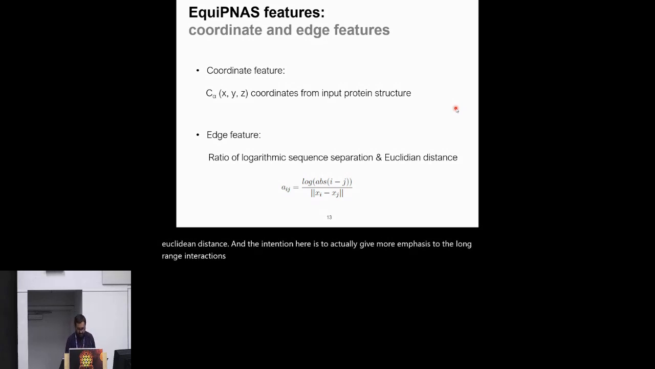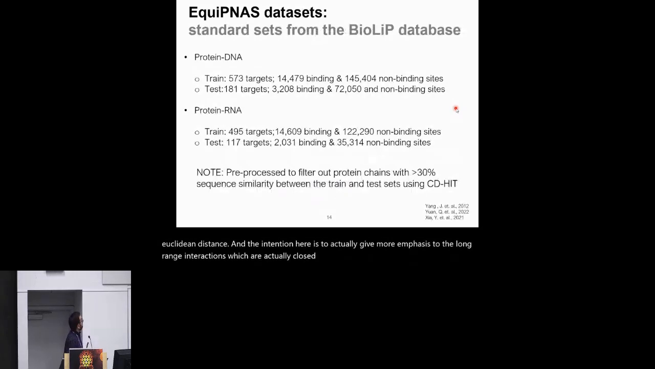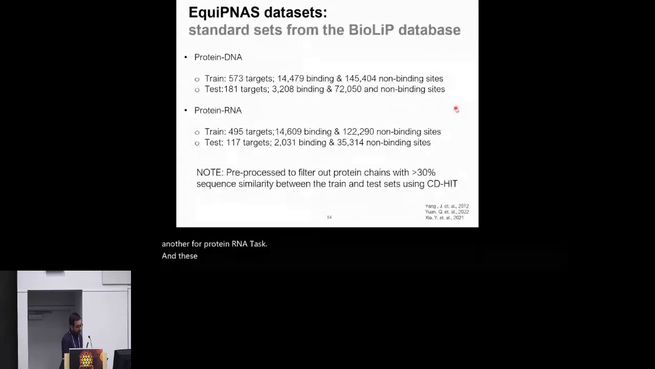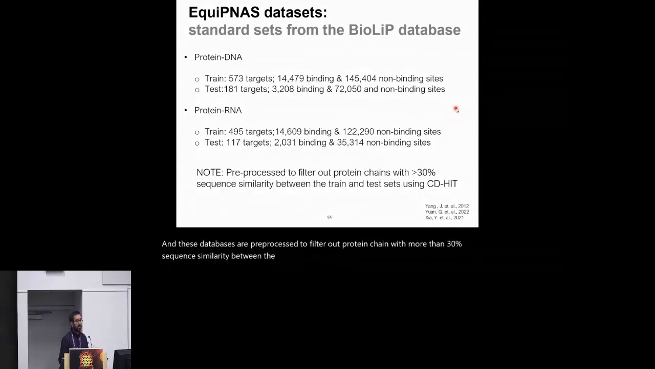The intention here is to give more emphasis to the long-range interactions which are close spatially. For training our method, we use a pretty standard, widely available data set from the BioLiP database. There are two separate databases, one for the protein-DNA task and another for the protein-RNA task. These databases are pre-processed using CD-HIT to filter out protein chains with more than 30% sequence similarity between the train and test sets, to prevent homologous information from leaking from training to test.